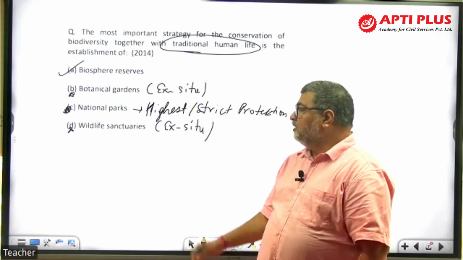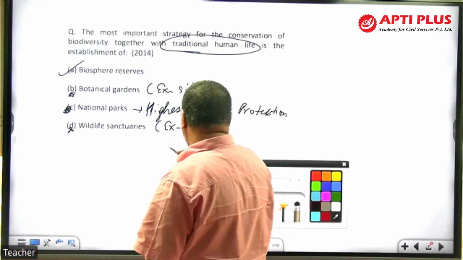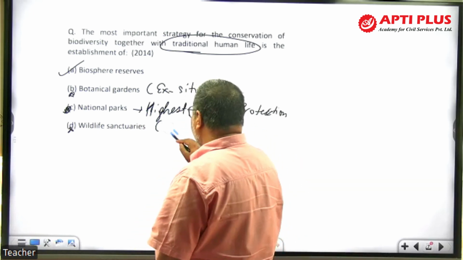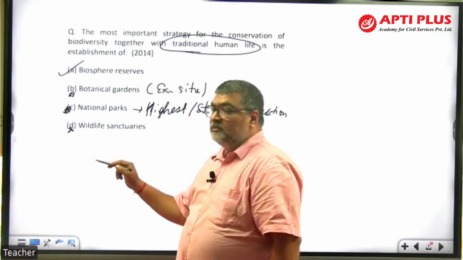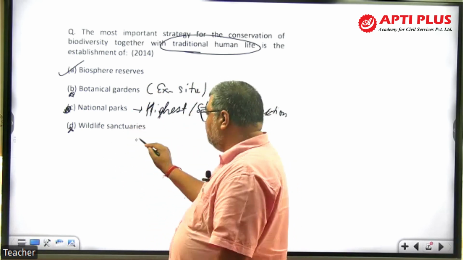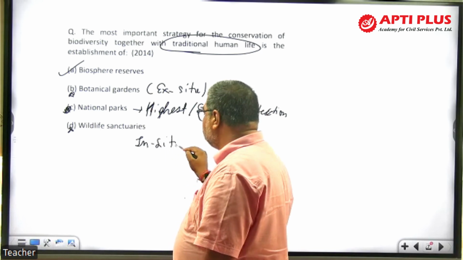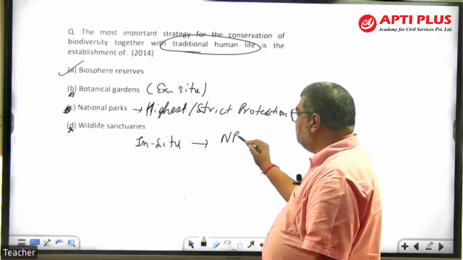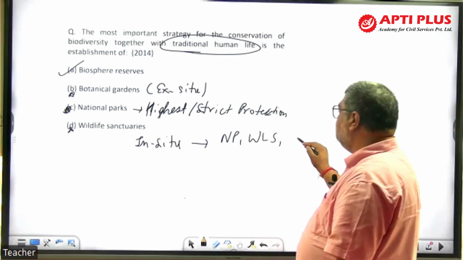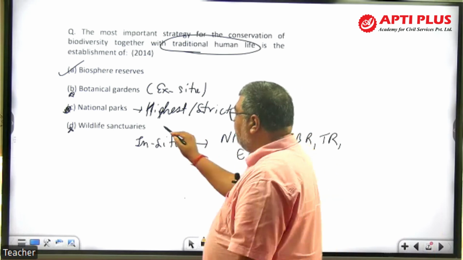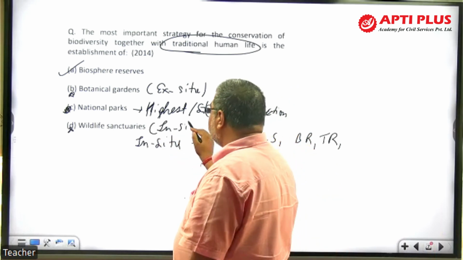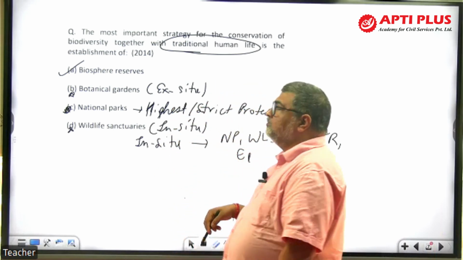Right? Now, wildlife sanctuary is in situ conservation, not ex situ. Remember that. When you talk about wildlife sanctuary, biosphere reserve, national park, when you say in situ, within the natural habitat, you have a national park, wildlife sanctuary, biosphere reserve, tiger reserve, elephant reserve. So wildlife sanctuary is in situ, right? The botanical garden is ex situ.